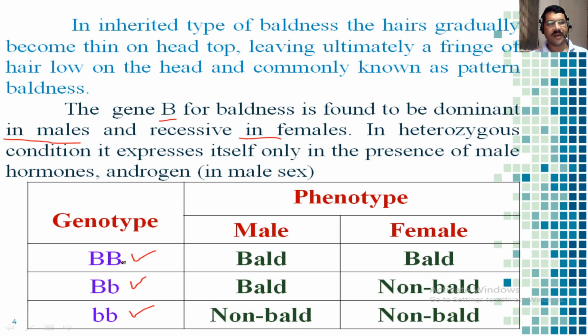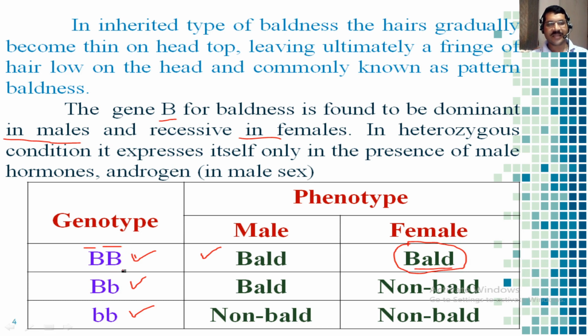So see here, if capital B capital B, that is the homozygous dominant genotype for baldness, is present in males, they will become bald. Similarly, if the homozygous dominant genotype is present in females, then she also will be bald. But the possibility of this is very low, because very rarely will both parents contain such dominant genes.